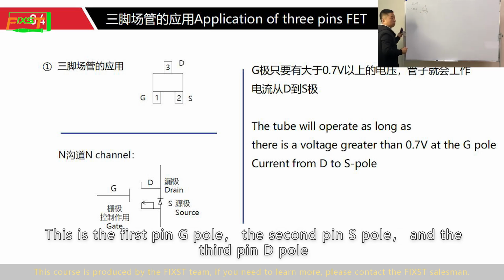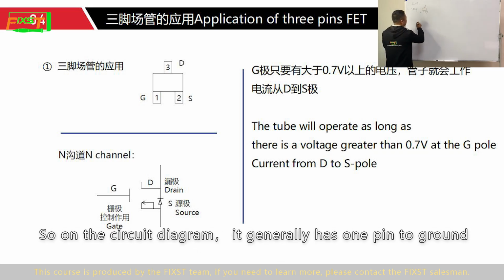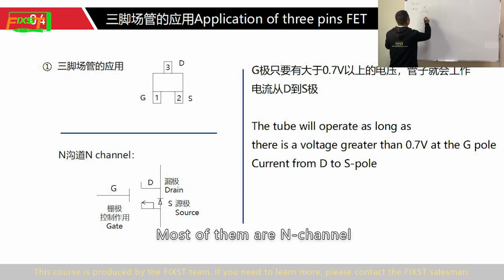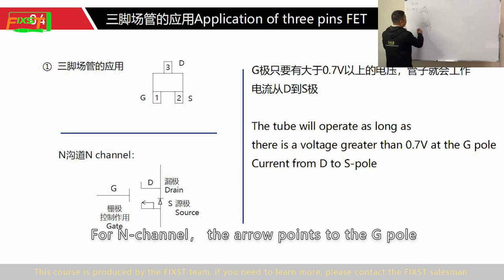This is the first pin, G pole, the second pin, S pole, and the third pin, D pole. On the circuit diagram, it generally has one pin to ground. Most of them are N-channel. For N-channel, the arrow points to the G pole.